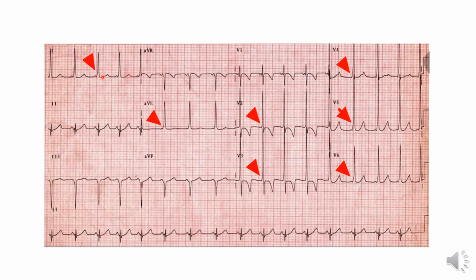Here the red arrow is showing the PR interval. This is the P, and this is the PR interval. It is very short. Usually this PR interval shouldn't be this short. Here it is very short, and there is an upstroke when the R wave is going up in the QRS complex. There you will see a small slur. So they are calling this the delta wave: short PR interval and slurred upstroke, and this is the delta wave.